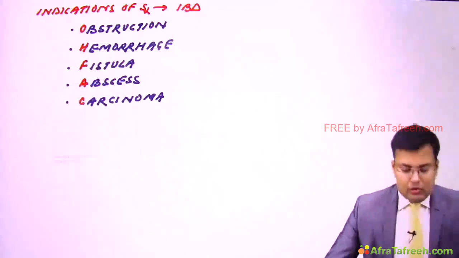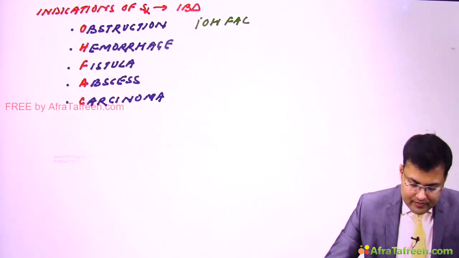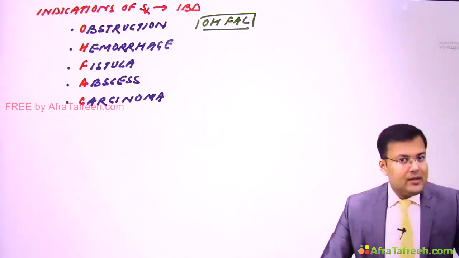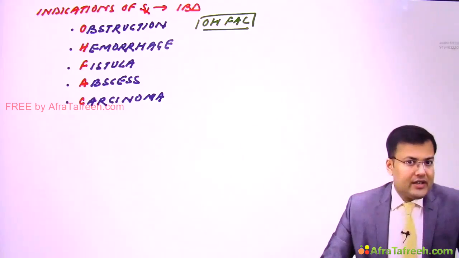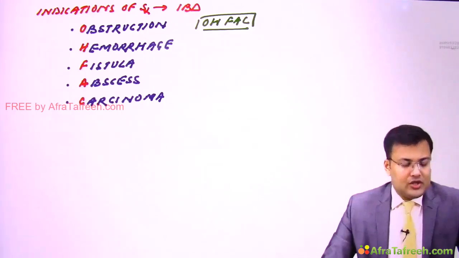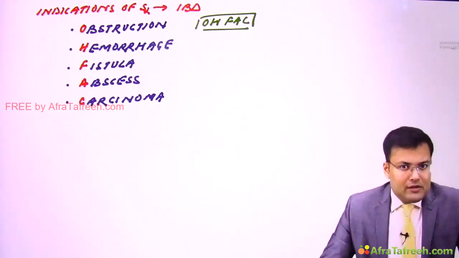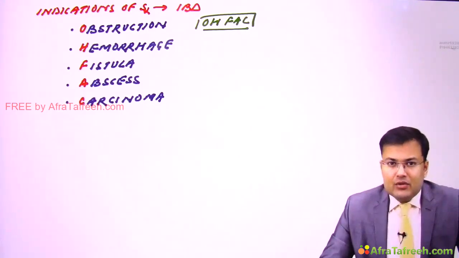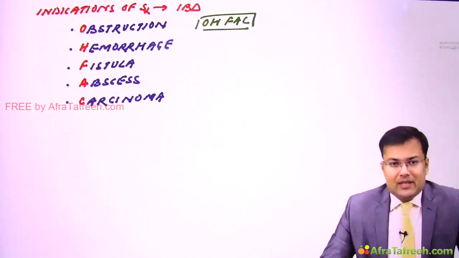Indications of surgery in inflammatory bowel disease. Clear? And how to remember? The mnemonic is OFAC. Clear? By this mnemonic you can solve most of the MCQs related to indications of surgery. O means obstruction, H means hemorrhage, F fistula. What kind of fistula? Fistula which is refractory to conservative management, A abscess, and C carcinoma. So obstruction, hemorrhage, fistula, abscess, carcinoma.